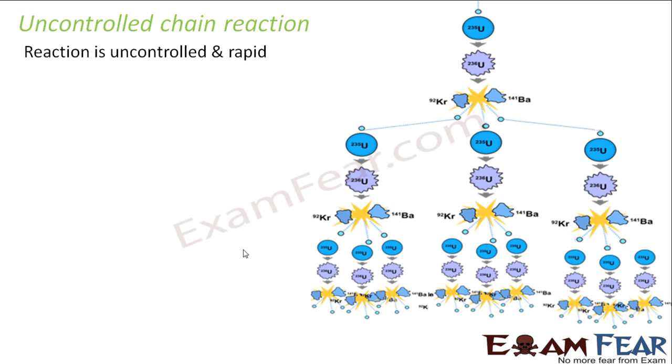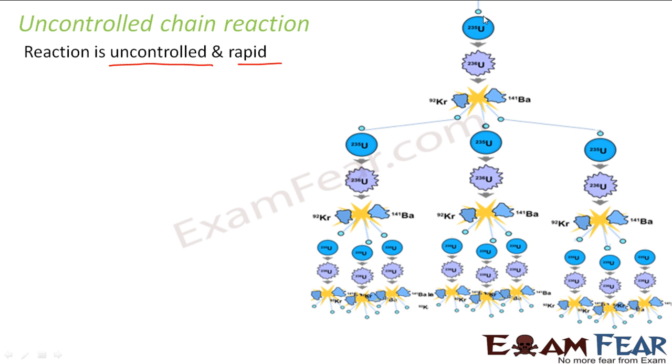Now there are 2 types of nuclear fission reactions which actually take place. One is an uncontrolled chain reaction and the other one is a controlled reaction. So what is an uncontrolled chain reaction? When I talk about an uncontrolled chain reaction, it is uncontrolled and rapid. That means the reaction keeps increasing and keeps becoming huge.